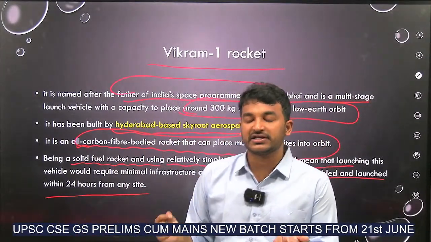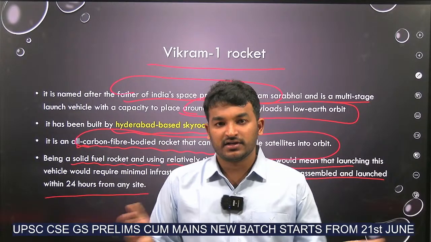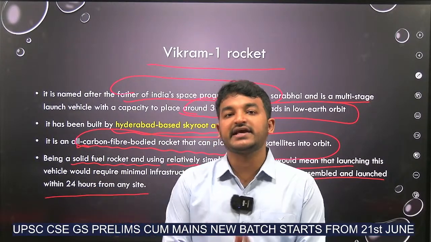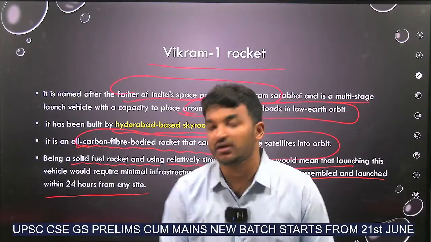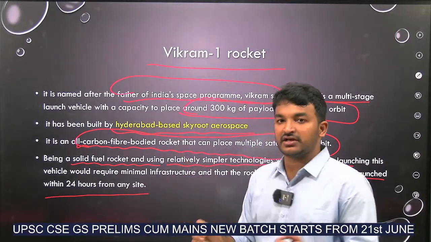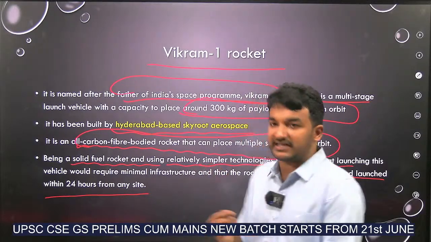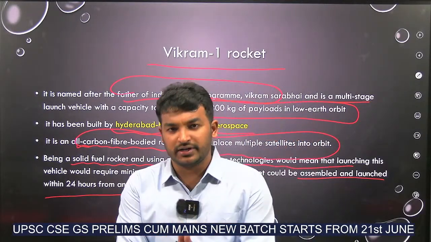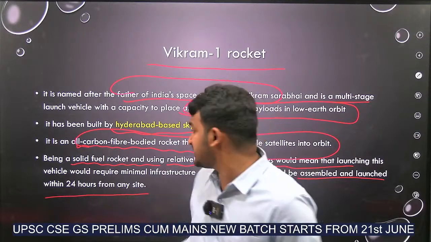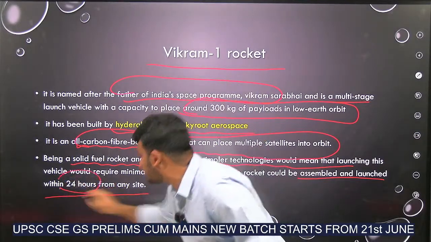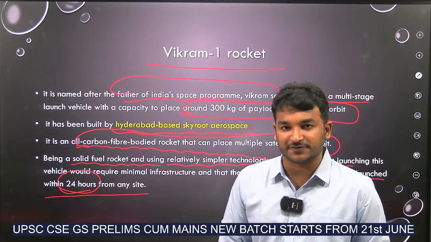If you have seen ISRO launches, like Chandrayaan or anything, it takes a minimum of 1 week to arrange and assemble everything. Since this has relatively simpler technologies and less weighted materials, it is possible to assemble it in 24 hours itself, right?